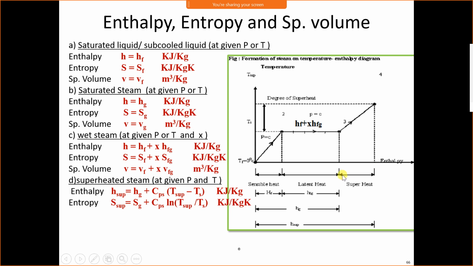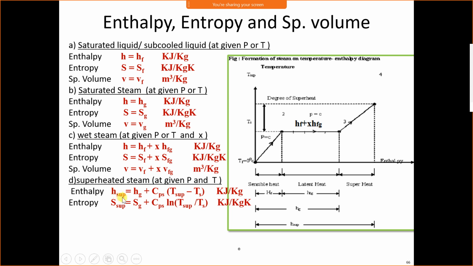And we know the formula of heat transfer. It is m Cp delta T. For 1 kg, we will write Cp into delta T. Now this is the superheated temperature, or we can say this is the final temperature, and for this heating, this is the initial temperature, and this is the saturation temperature. Therefore, I will write the enthalpy of superheated steam as H sup.